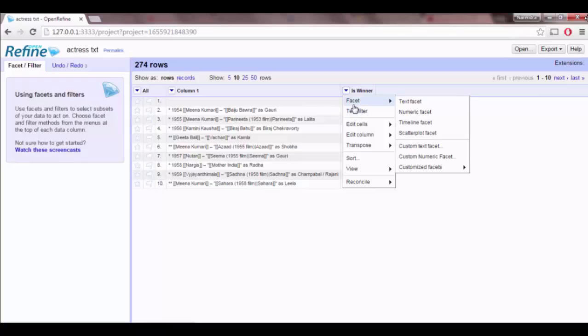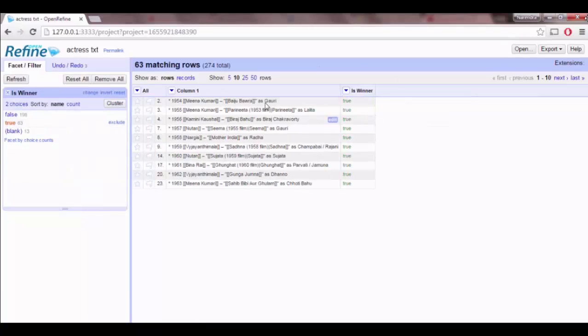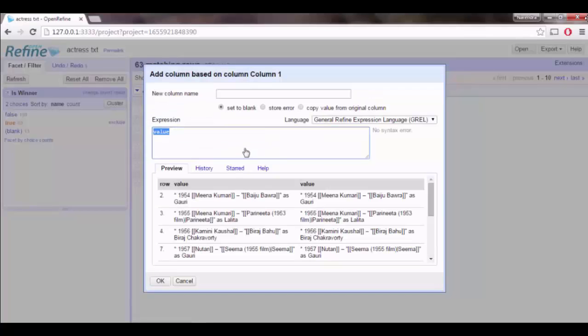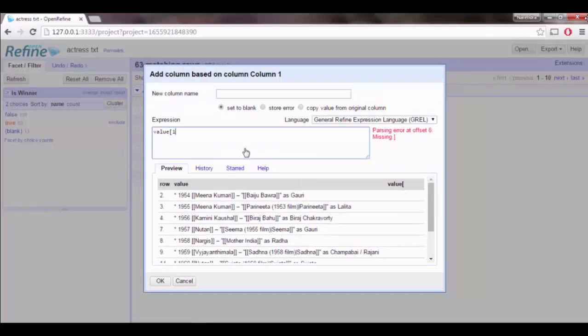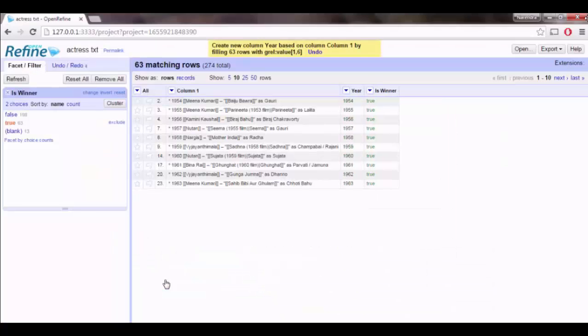Here, facet, text facet, if you click on true, it will list out all the winners. It could be better if you separate all these years into a separate column. For that, create a new column based on this column value. Value from index 1 to 6 will list out all the years and give the column name as year. By clicking on OK, it will grab all the years.